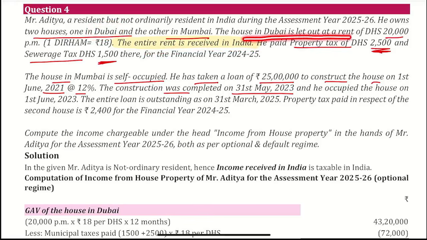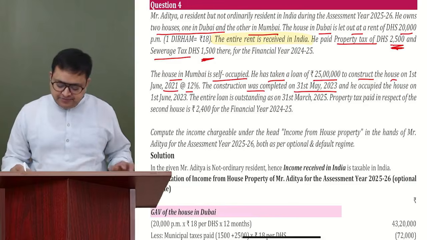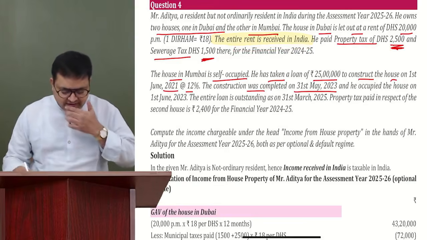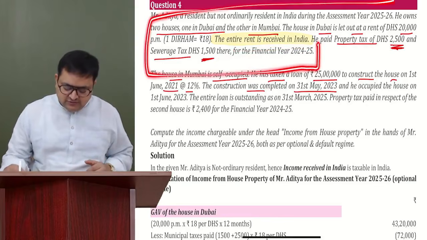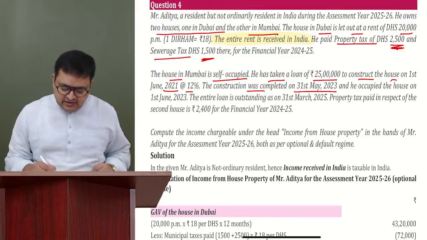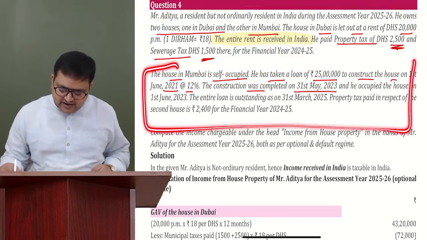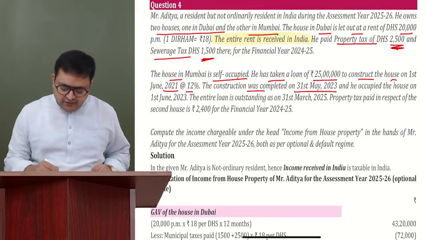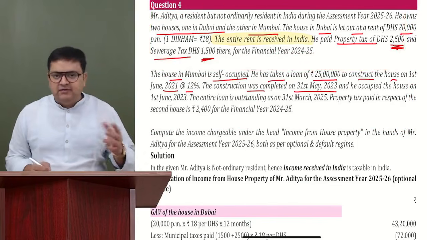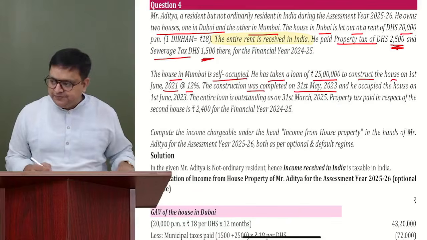The house in Dubai is let out at a rent of 20,000 dirhams per month, and the entire rent is received in India. He paid property taxes. Till here, Dubai house information is given and they are not giving any further information. Then here they started information regarding the Mumbai house. So first of all, finish up this paragraph for Dubai house, then we will finish for the Mumbai house also.